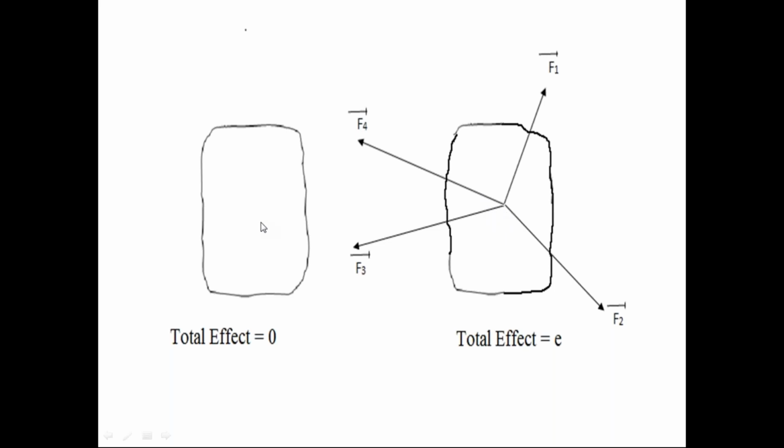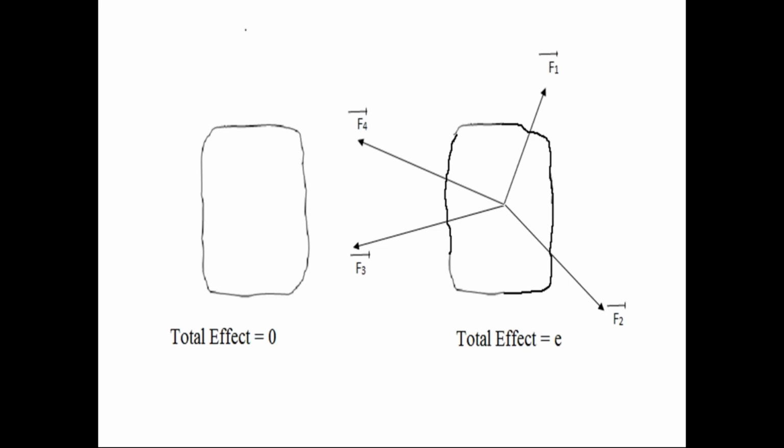Without this force system, this is the first diagram. There are no forces acting on the body. There is no effect in the body. So the body remains in the same condition, either the rest condition or the uniform motion. But in the next diagram, due to the action of the force system, there is a change in the condition of the body, because the force system produces the effect in the body.